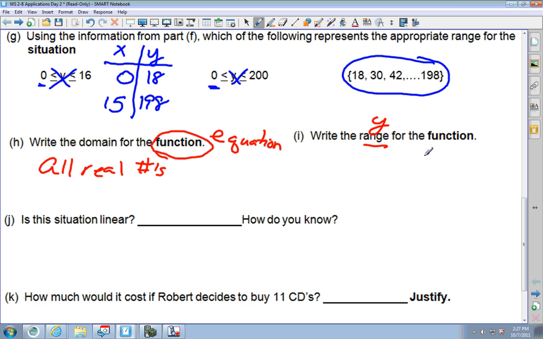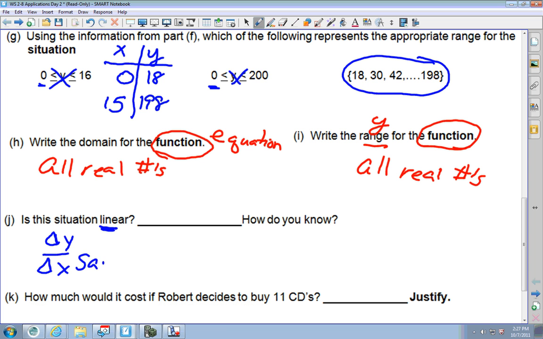Remember, range is y, but again it says function. So we have all real numbers. The next question asks us, is the situation linear? Okay, linear means does it make a line? Well, if it makes a line, then delta y over delta x is the same. Well, yes, it's linear, otherwise we couldn't have come up with the equation.